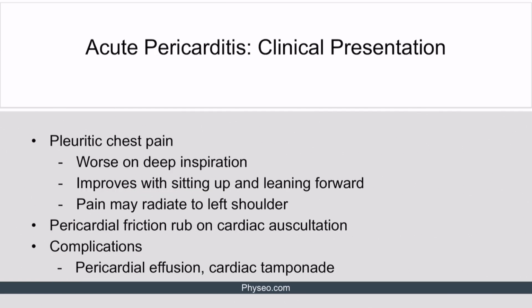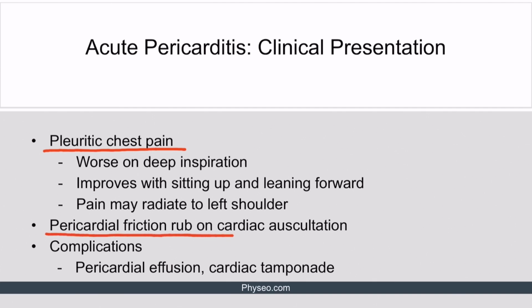Acute pericarditis commonly presents with pleuritic chest pain that is characteristically worsened on deep inspiration. This is because deep inspiration increases diastolic heart filling and induces friction between inflamed layers of pericardium. Chest pain in acute pericarditis improves with sitting up and leaning forward. This is because leaning forward separates visceral and parietal layers of pericardium, reducing friction between them. The pain may radiate to the left shoulder.